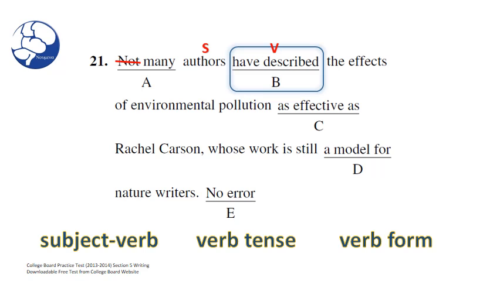Well, "one" again takes us into a different tense, and still it wouldn't be appropriate with the "been" and the "describing." Because "have been describing" would mean that the authors never stopped describing the effects of environmental pollution.